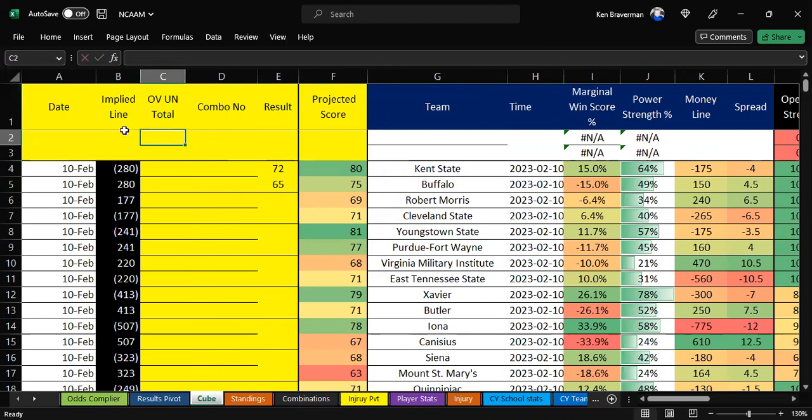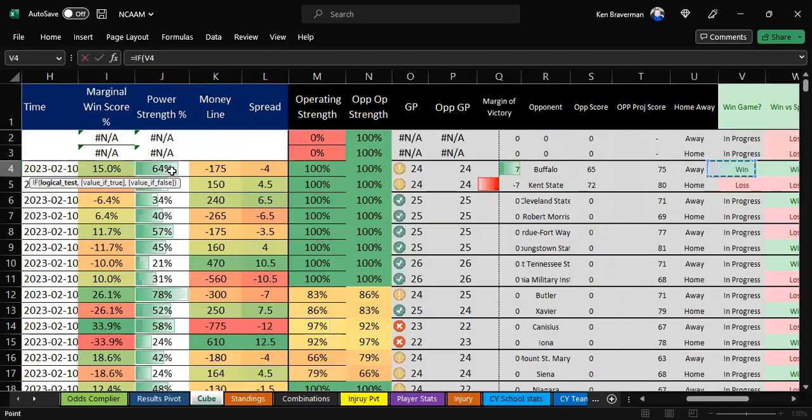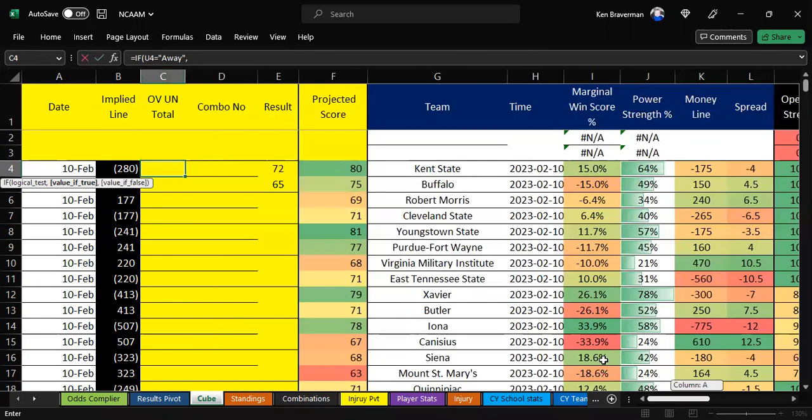Because this is a total, we have to make sure that we add the right number together, because we're actually going to have the total show right here. Well, if the game is a home or away game is how you determine which game is which. If the game is an away game, put away in quotation marks. You say, all right, well, if the game's an away game, then we're at the first row of the game. So all we have to do is add this plus this, and we're going to get the total.